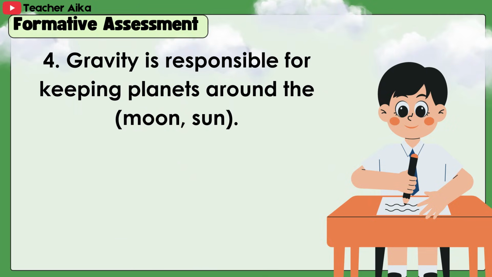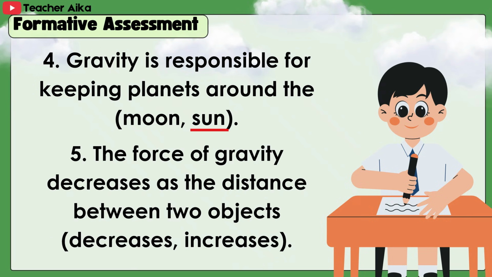4. Gravity is responsible for keeping planets around the Sun. 5. The force of gravity decreases as the distance between two objects increases.